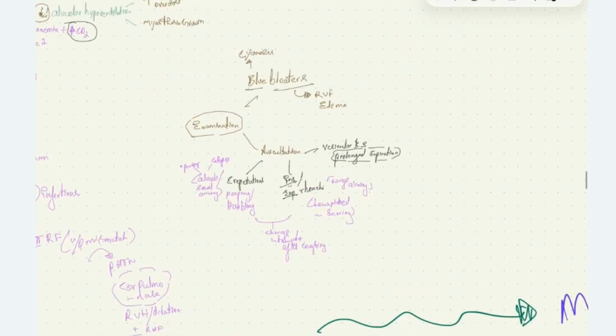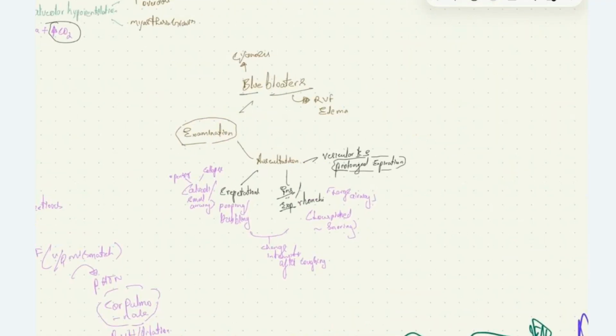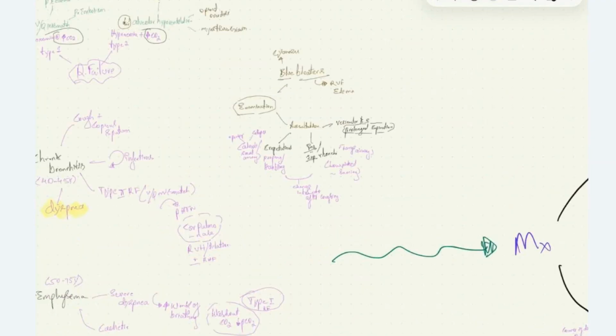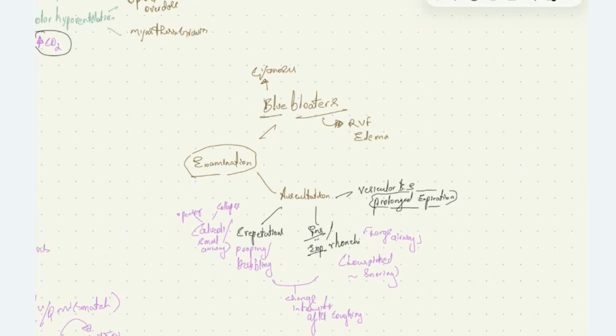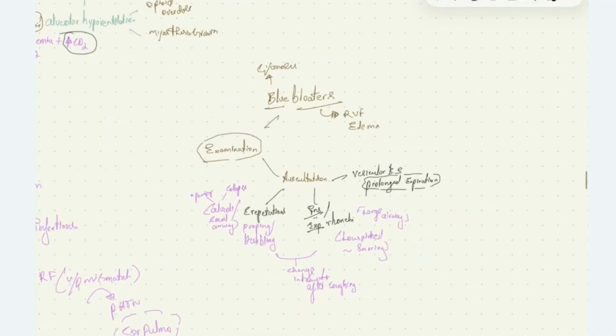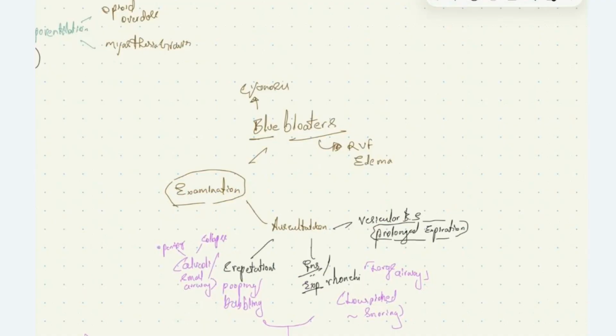On examination, the patients with chronic bronchitis are called blue bloaters, whereas the patients with emphysema are called pink puffers. The reason why these patients are called blue bloaters is because they can commonly have cyanosis.